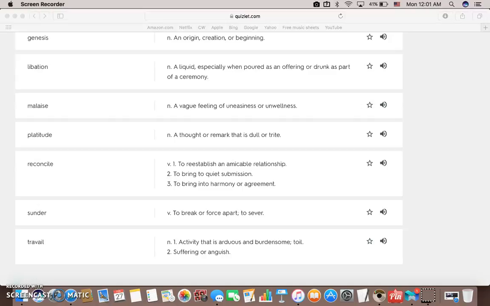Sunder. Sunder means to sever, to break or force apart. So a sentence with sunder would be father and son were sundered by political differences. Travail. Travail is an activity that is burdensome. Any activity that is difficult or tiring is travail. Another definition is suffering or anguish. For example, a woman during labor is in great travail.